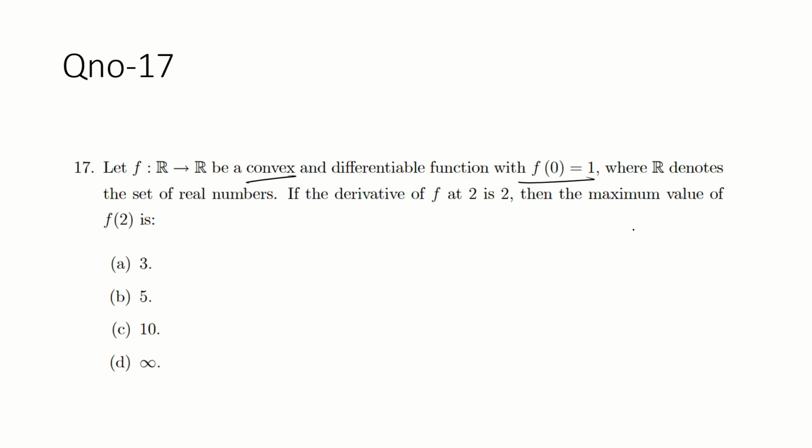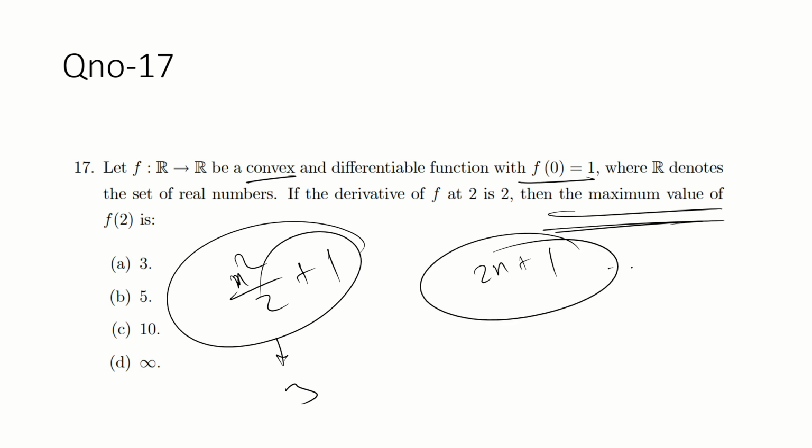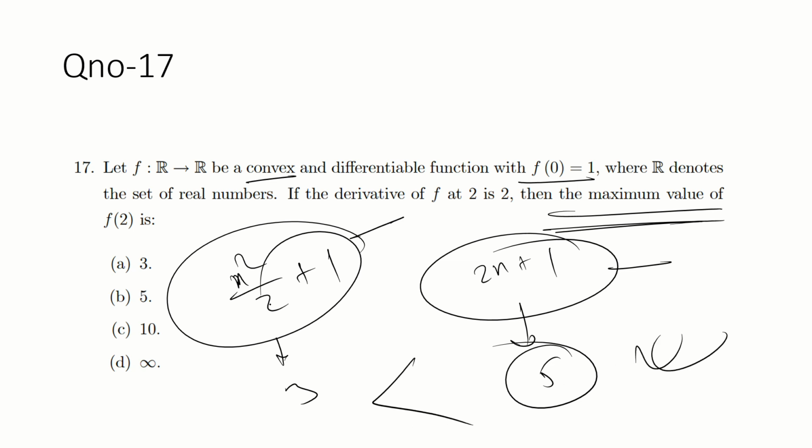That is written here: maximum value. Then why should you consider x²/2 + 1? This will give a 3. And another function, this is also convex, this will give you a 5. So the maximum is which? 5. So you should choose this, not this.